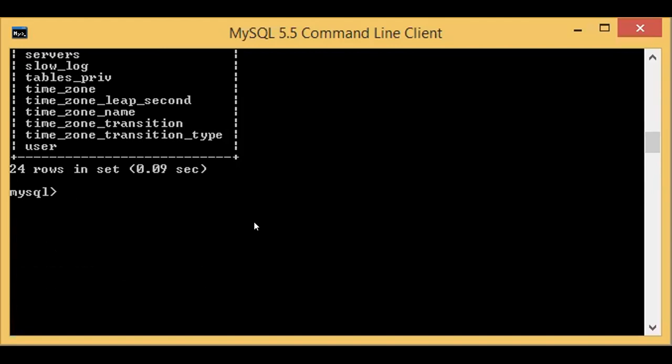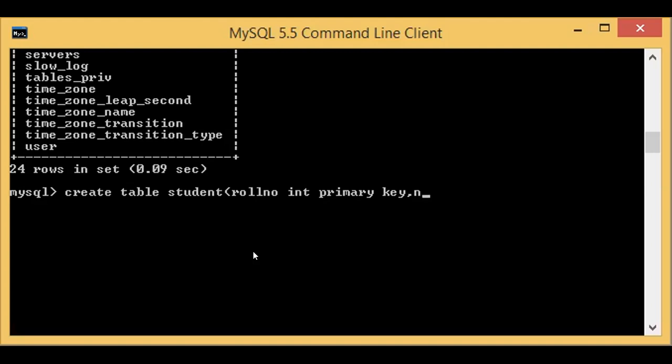Create table name. Yes, very good. So create table, table name, I can give it student. We have to mention a column name with the data type. You can also include constraints. My first column name is roll number, integer, then primary key. This is the format for one column.